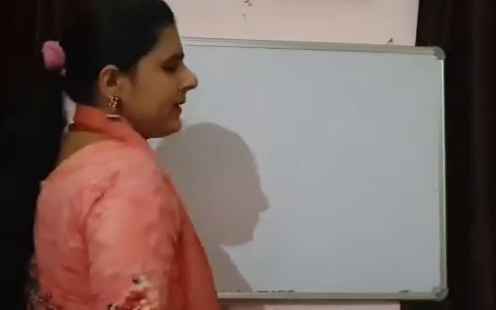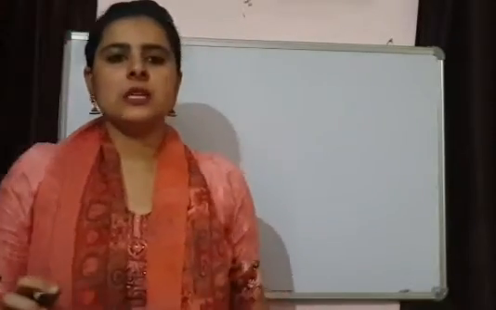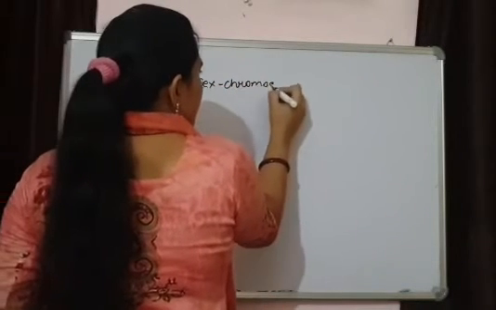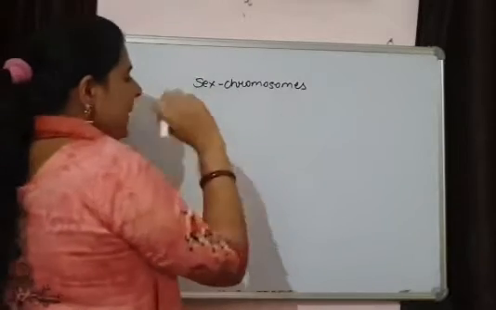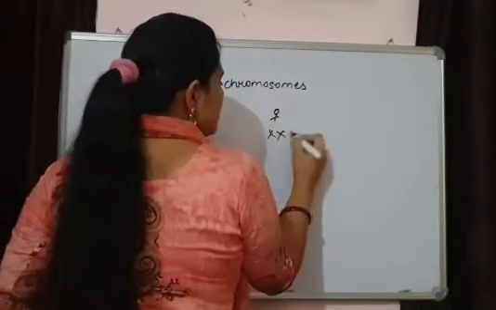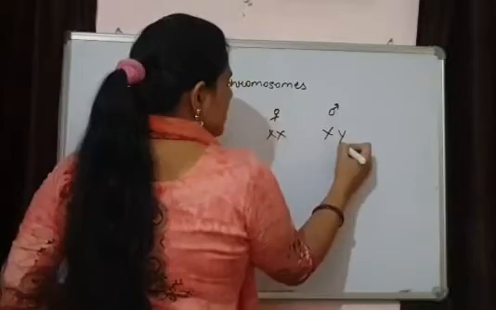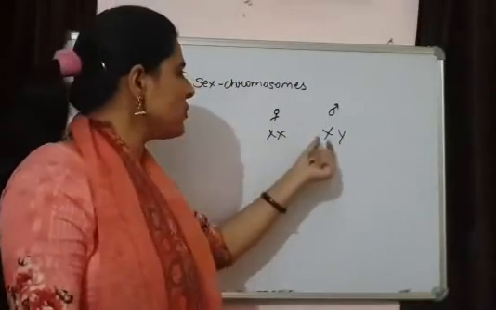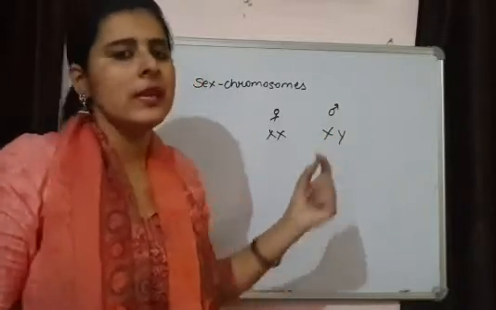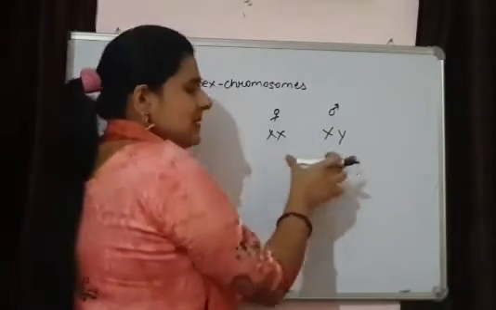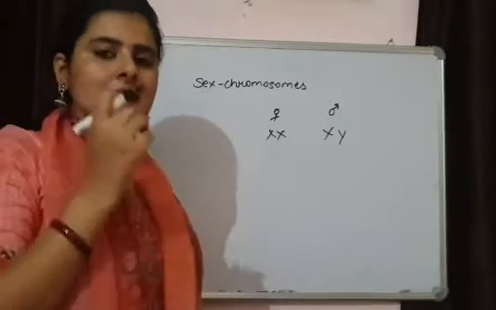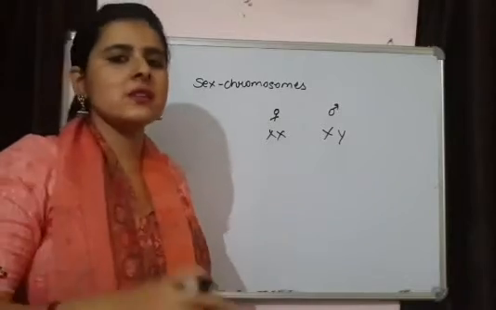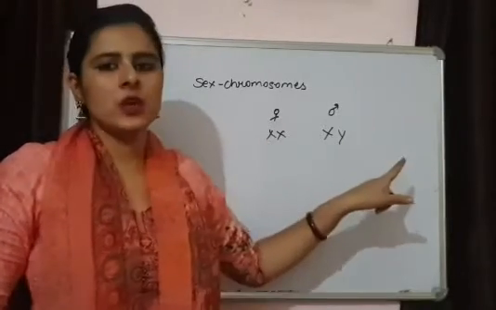They are separating. Now some of the genes are present on sex chromosomes. We know that in females, XX is there, and in males, XY is there. Females have 2 copies of the X chromosome, and males have only a single one. Now, these contain the sex-related genes. Other than sex-related genes, some other genes that are responsible for some of the characters are also present on these chromosomes.